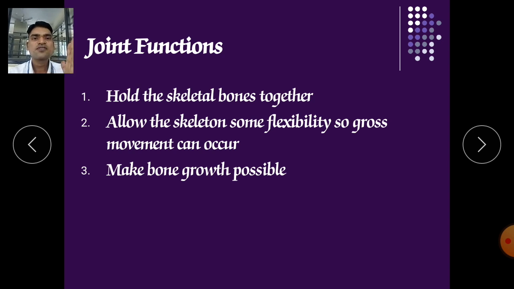Like the various bones, the finger bones or the bones of our elbow, bones of our knees, we can move according to their flexibility. So flexibility is provided by our joints to our bones.